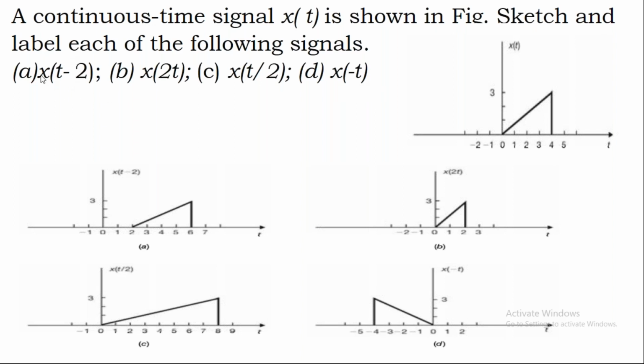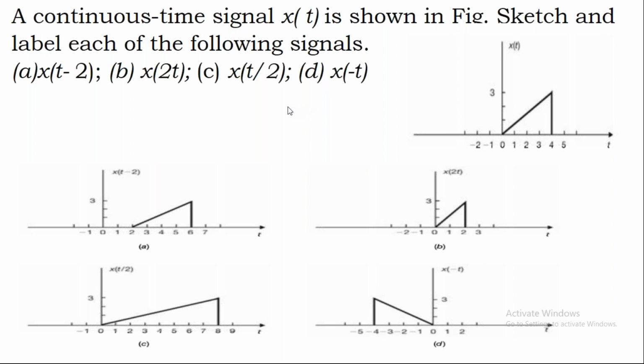So the first one is x of t minus 2. That means this is looking like x of t minus capital T. That means the signal x of t is shifted by a value T. Here x of 2t is nothing but x of ct. Here c is the scaling factor, as you know. If c is greater than 1, it becomes a compressed signal. If c is less than 1, then you will get an expanded signal. So please try to understand this.